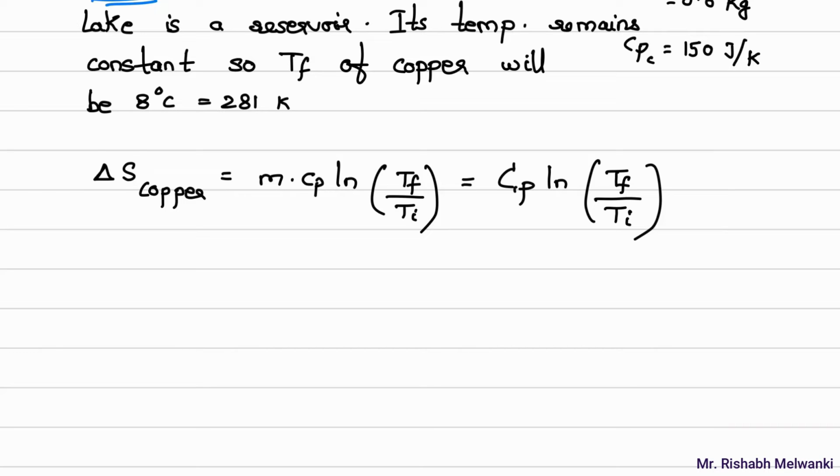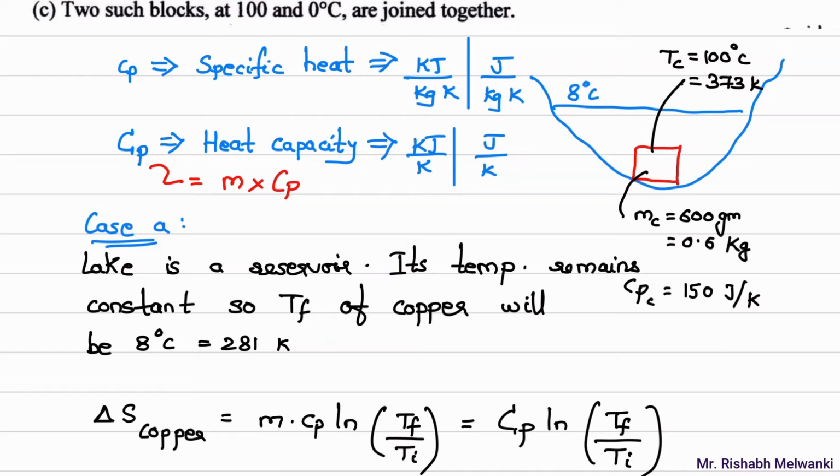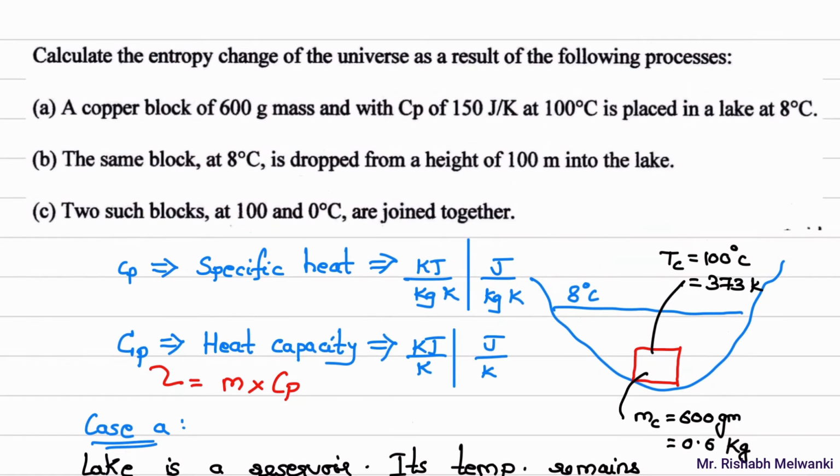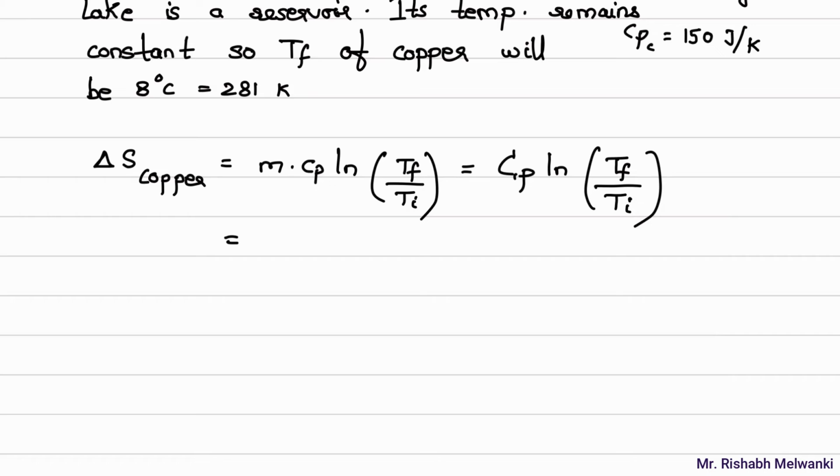Now what is the Cp value for copper? It is given, the Cp value is 150 joule per Kelvin. Now here the unit is not kilojoule per Kelvin. Okay, this is not the unit, we have joule per Kelvin unit. So I'll write down 150 multiplied by log of the final temperature of copper divided by the initial temperature of copper.